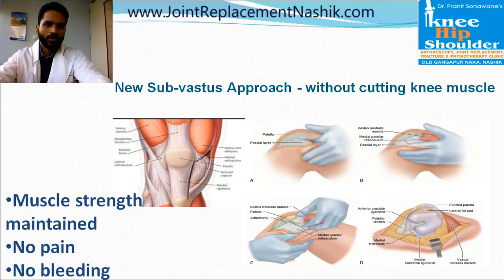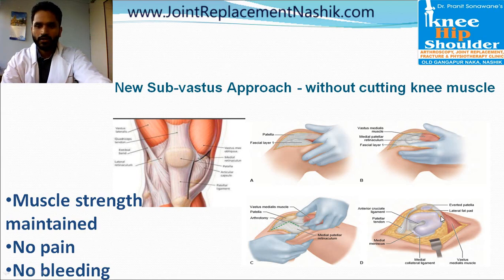So what I use is this new subvastus approach, which involves exposing the knee joint for replacement surgery without cutting the knee muscle or without cutting the vastus muscle. In this approach, the plane beneath the vastus muscle is used. By blunt dissection, the intact muscle is just reflected away in this fashion, as you can see in this figure.